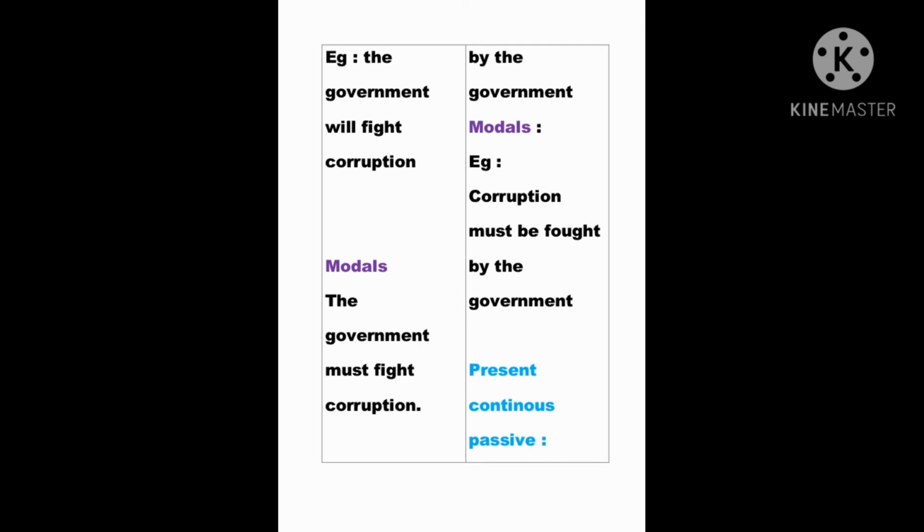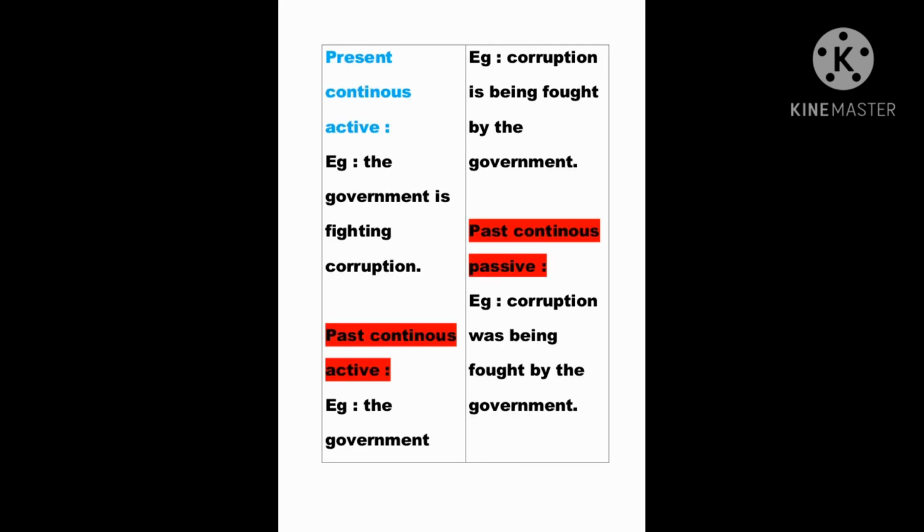Present continuous now. For present continuous active, the government is fighting corruption. For present continuous passive, we say corruption is being fought by the government. Okay? So we have to be plus "being" plus the past participle of the verb.